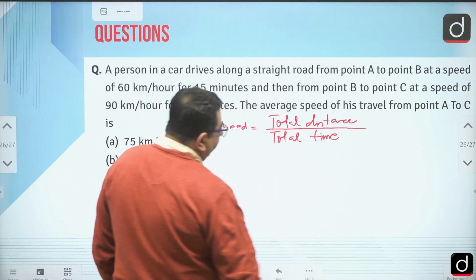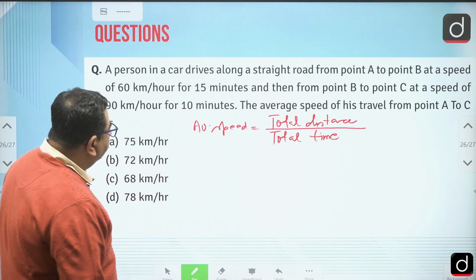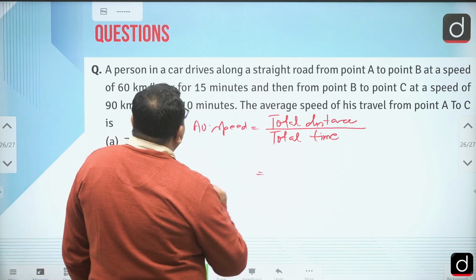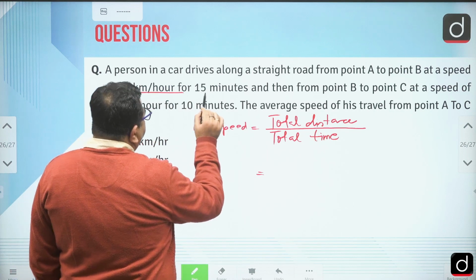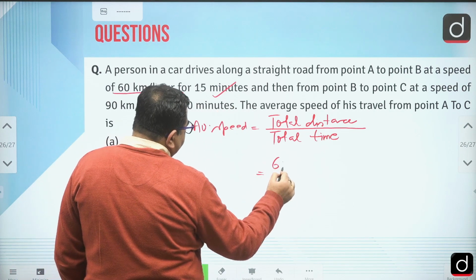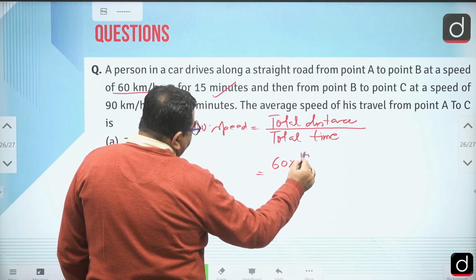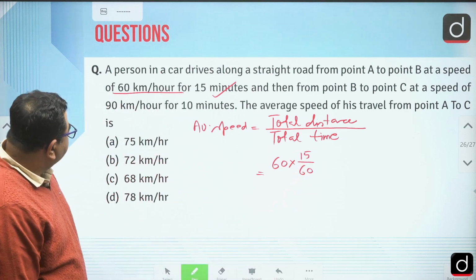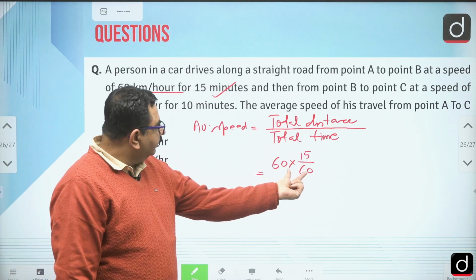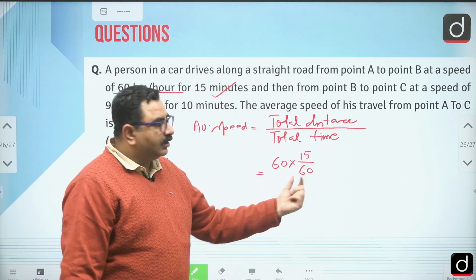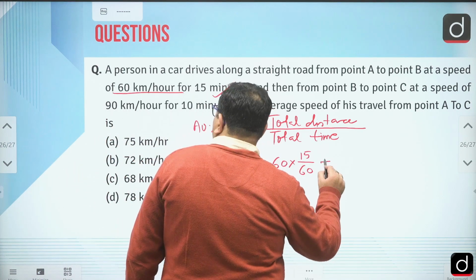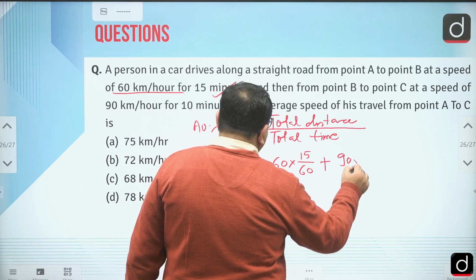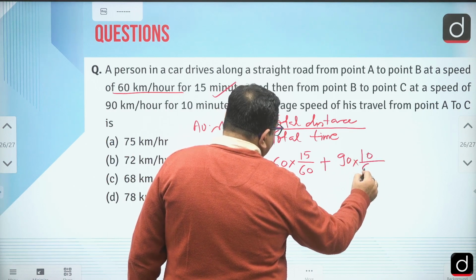total time. Now let's see what the total distance is: with the speed of 60 kilometers per hour for 15 minutes, minutes we can convert into hours. So distance is equal to speed into time, with time written in hours, plus the speed of 90 for 10 minutes.